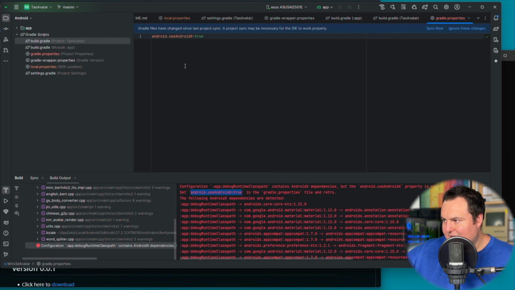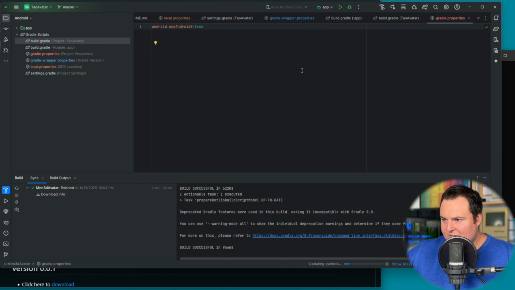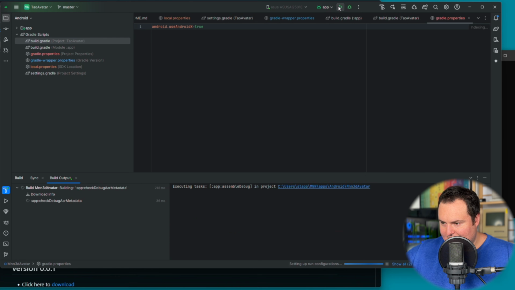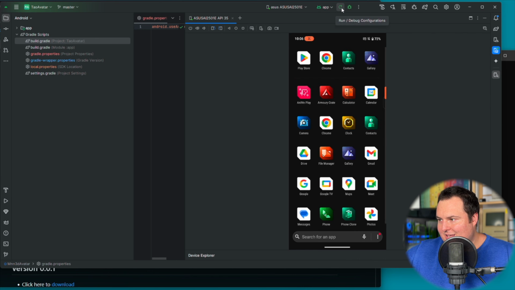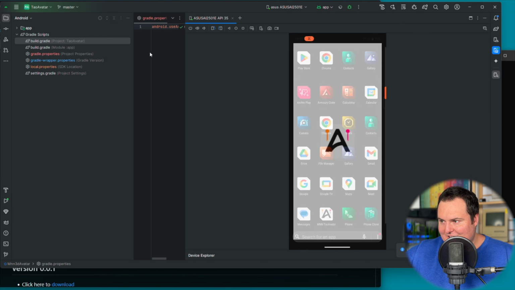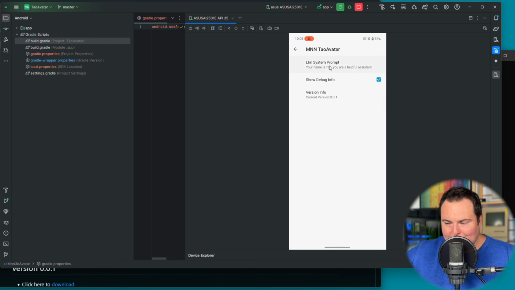And then we need to do a Gradle sync, which will take very little time with this. And then I do believe once that's done, I could go ahead and properly get this installed and running on the phone. So that is just how I went ahead and fixed that. And then if I go ahead and press the play button right there, of course, after we've added this here, it should then go ahead and correctly install it. Now, it is possible that I have overwritten the files for the model and things like that here. Oh no, cool. So it downloaded the correct one.